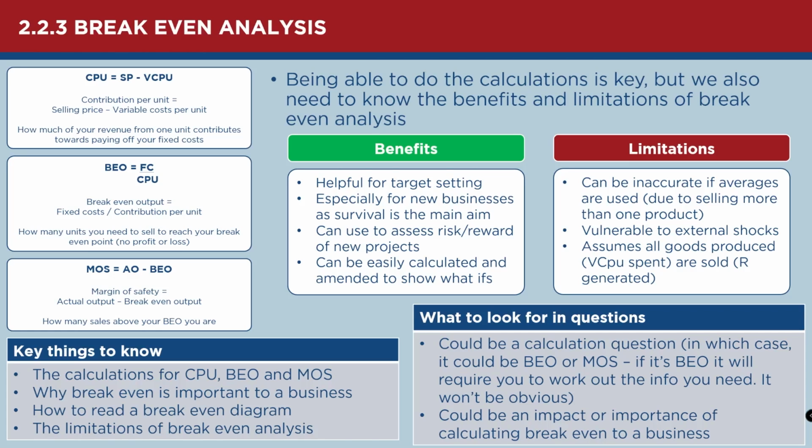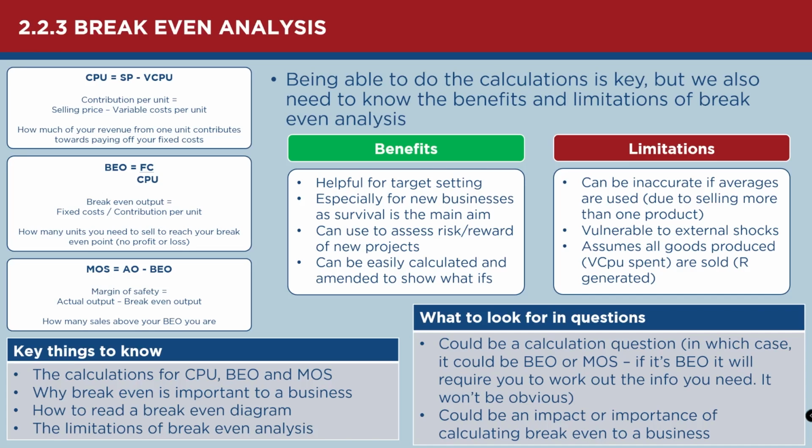Quite often, if you're selling one product, then you've got a selling price and you've got a variable cost per unit. But if a business is selling more than one product at different price points, which is incredibly likely, then you might have to use average revenue or average variable costs, which can mean that it's a little bit more unrealistic. And so that can be a limitation of break-even analysis, because it gives you an average number of sales you'd need to reach to break even rather than a specific amount.